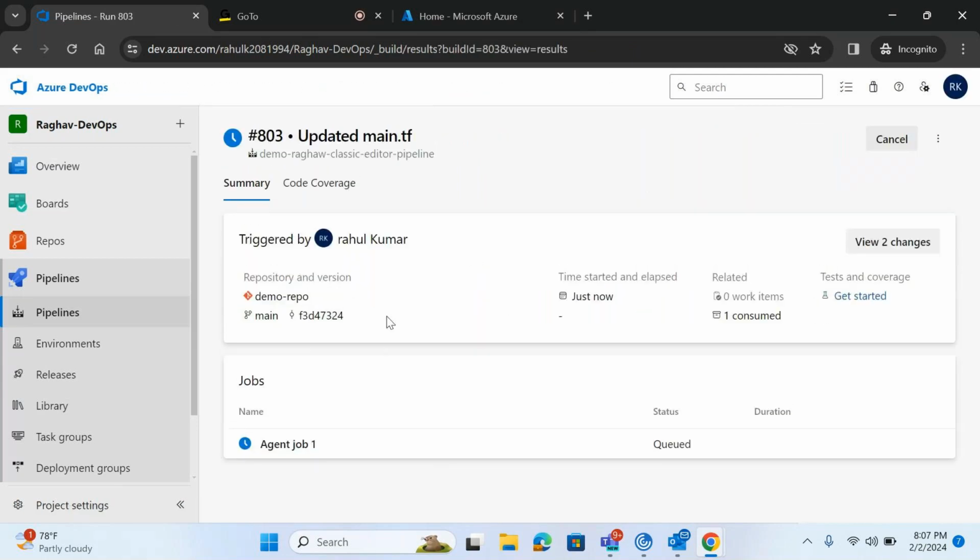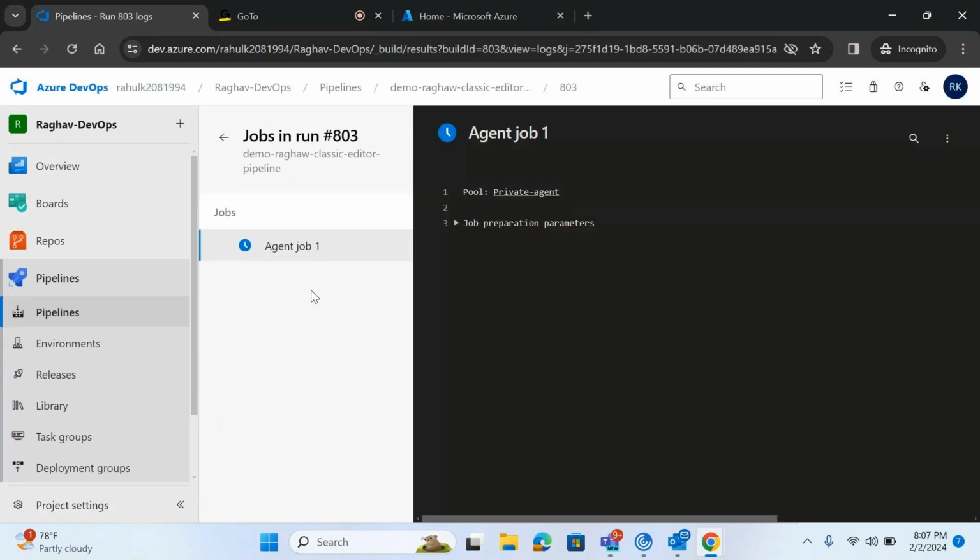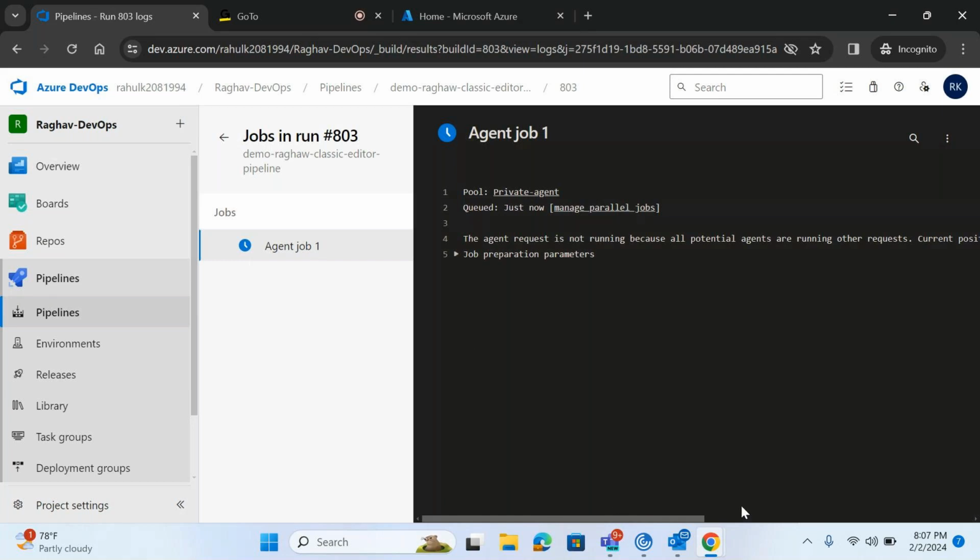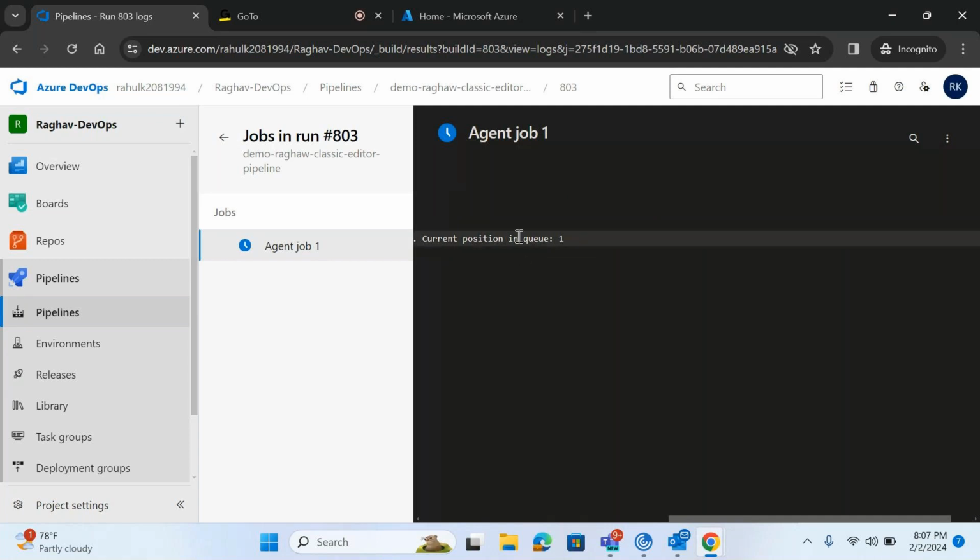One queue, right? See, now our pipeline has gone into waiting because this is a private agent we are using. Our private agent is not available, so the job is queued. Whenever our private agent becomes available, it will pick up that job and start running the pipeline. Since our private agent is offline, it has not triggered the pipeline.